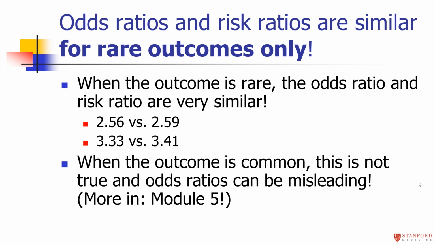And that's usually the case when we're talking about a case control study, because we usually do case control studies because the outcome we're interested in is rare. However, when the outcome is common, as is often the case in cross-sectional studies or cohort studies, the odds ratio and the risk ratio are not similar. They can be extremely different. And if you interpret the odds ratios wrong, that can be very misleading, as we're going to see in the next module.